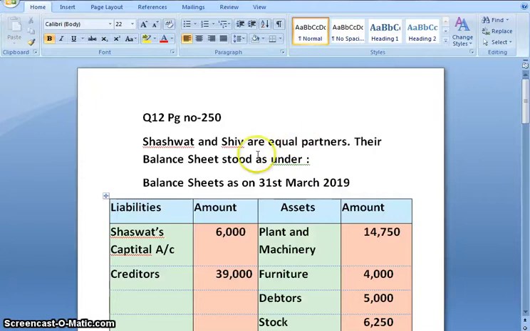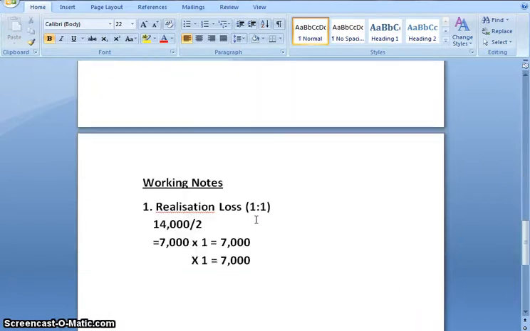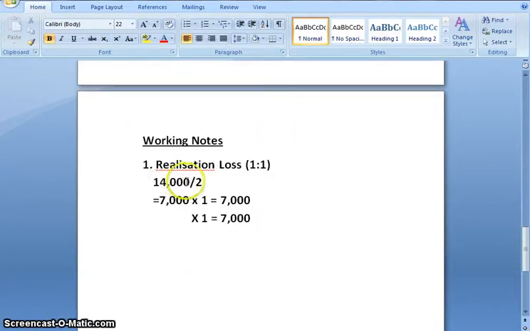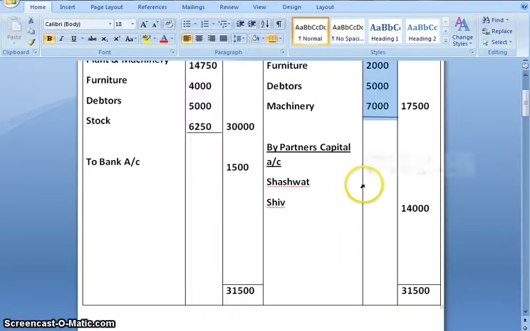They are equal partners, so their ratio is 1:1. Amount is 14,000. 1 plus 1 is 2. On dividing, we get 7,000 multiplied by 1 for each partner. 7,000 of Shashwat and 7,000 of Shiv.